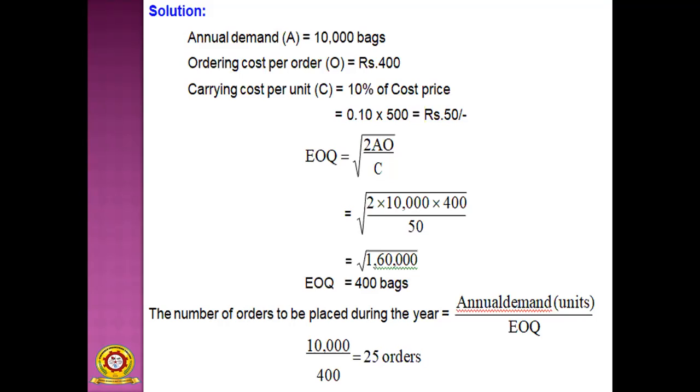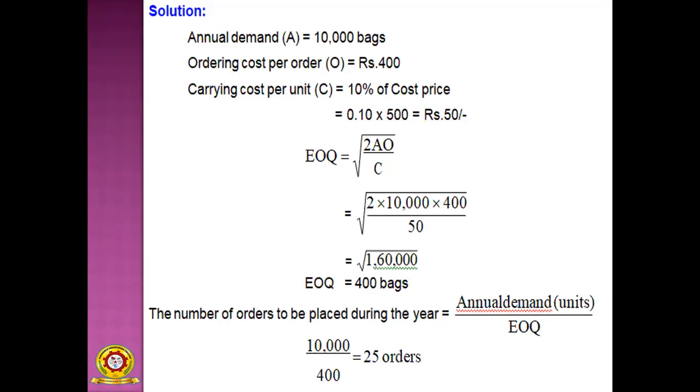Per year you have to place 25 orders. Then your ordering cost and carrying cost will be optimized or minimized. So that is EOQ.